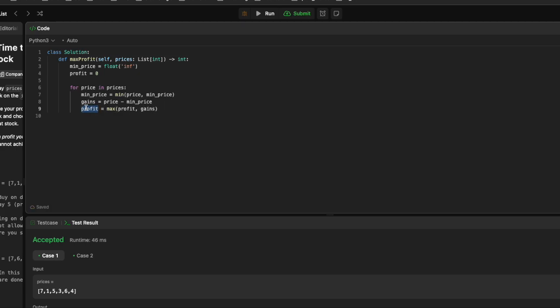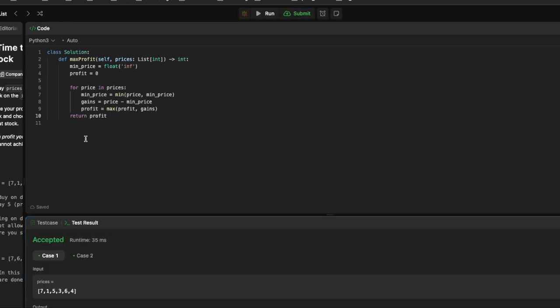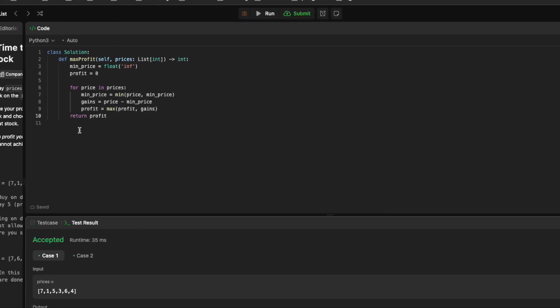At any point in time we have the maximum profit, even as you move along the loop. You pass through the array just one time until we return the profit. It's just one pass, instead of looping through several times. This gives you an O(n) solution, and O(1) space complexity, because we are not using any new space for this solution.